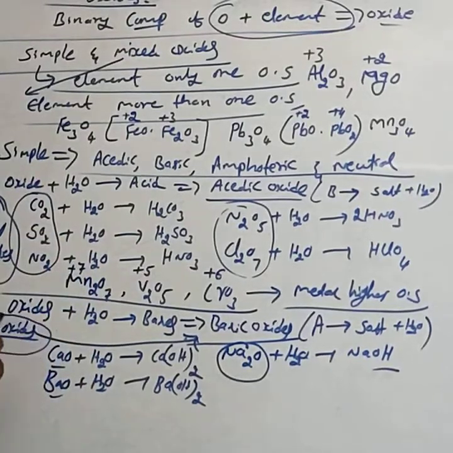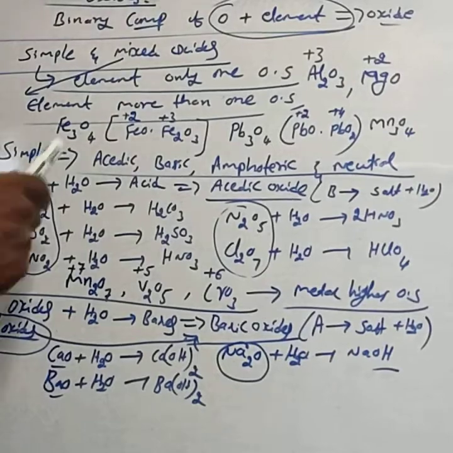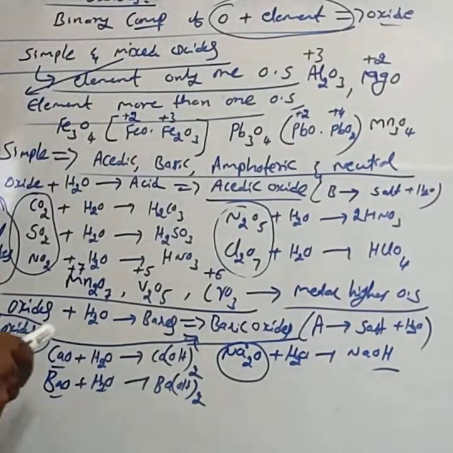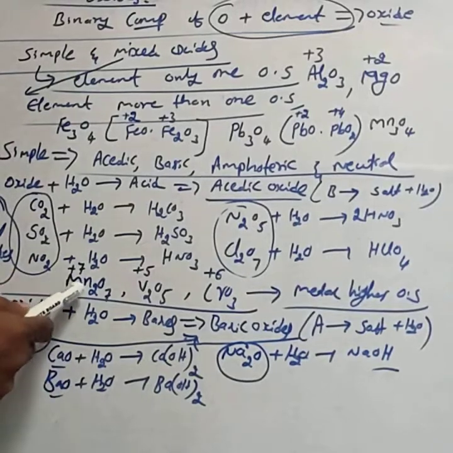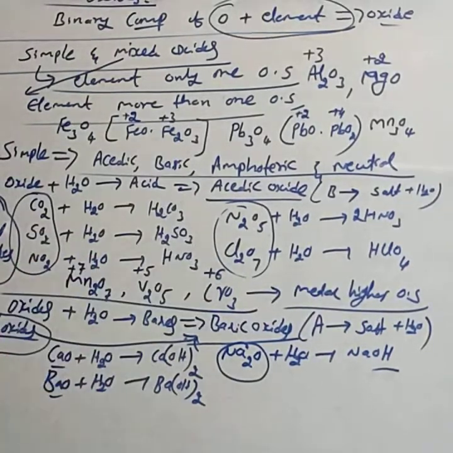All metal oxides are the examples for the basic oxides. All non-metal oxides are the examples for acidic oxides. In the metal oxides, the exceptional case is the metal in the higher oxidation state. They show the acidic nature. They are the acidic oxides.